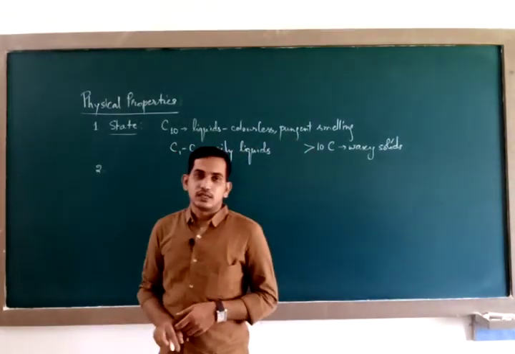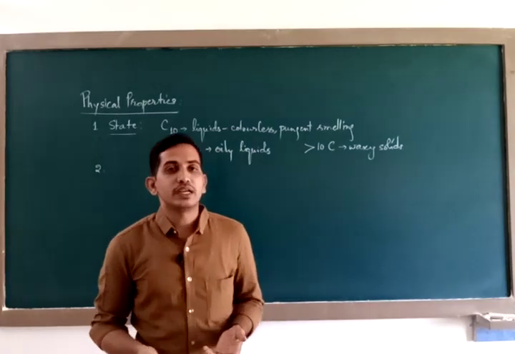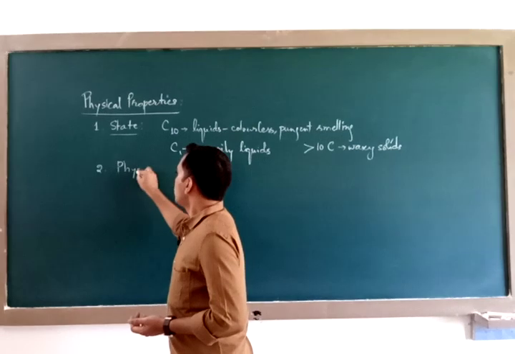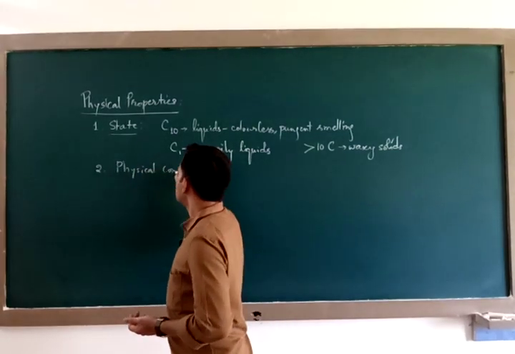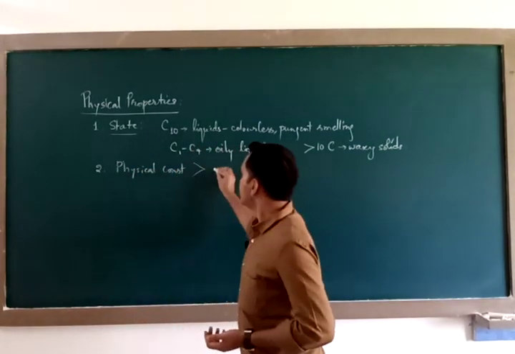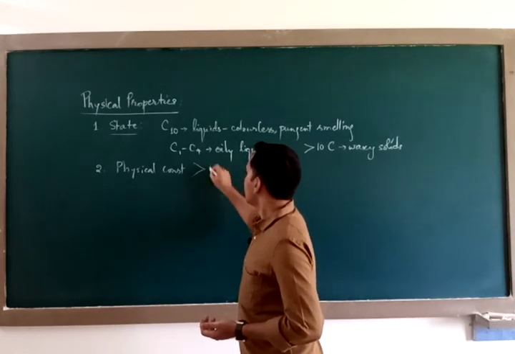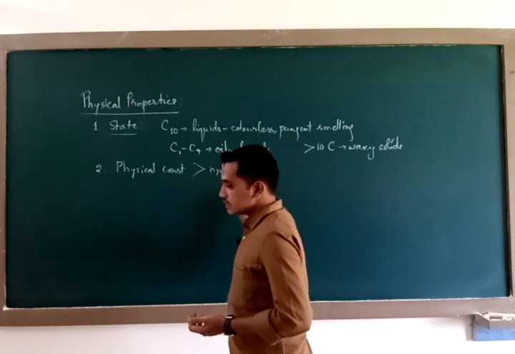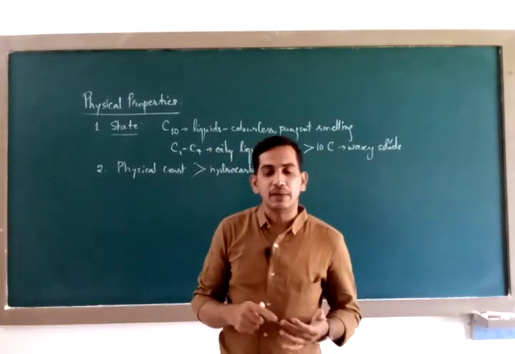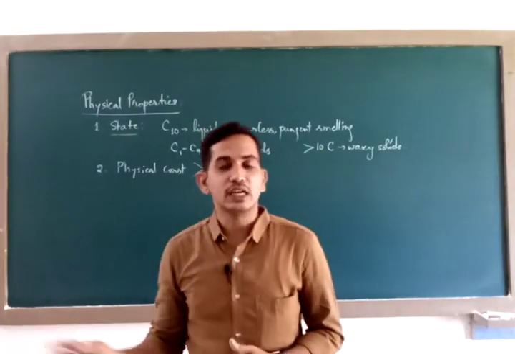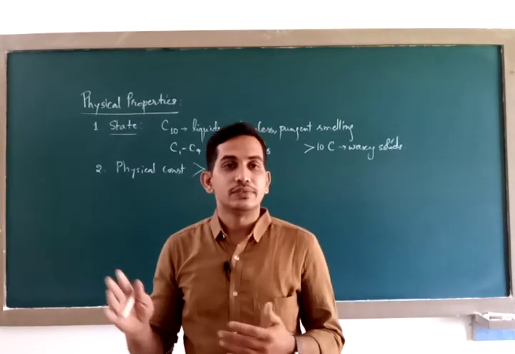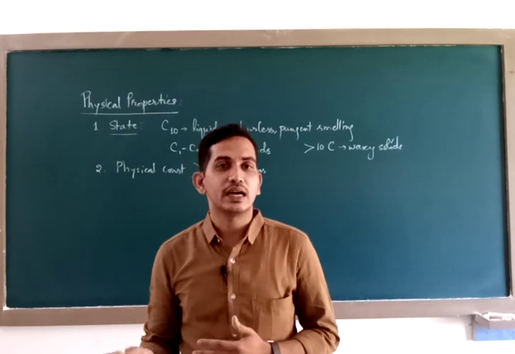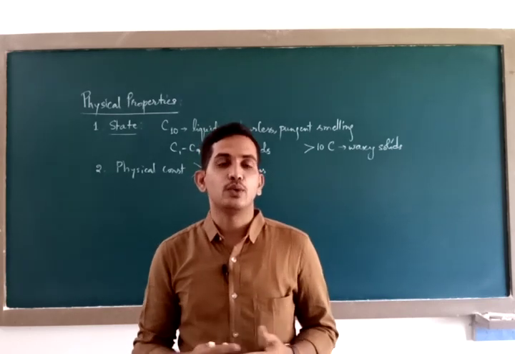Then the second property, the physical constants, that is, boiling point, melting point, etc. The physical constants of carboxylic acids are always greater than those of the corresponding hydrocarbons.